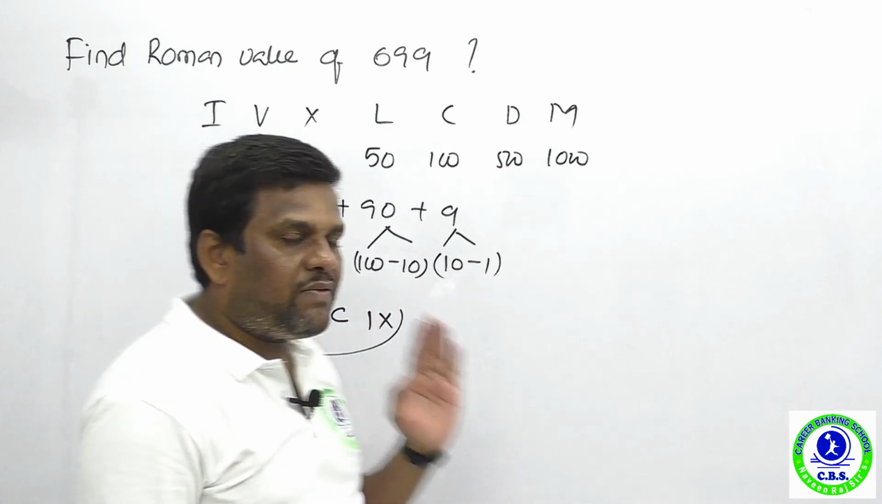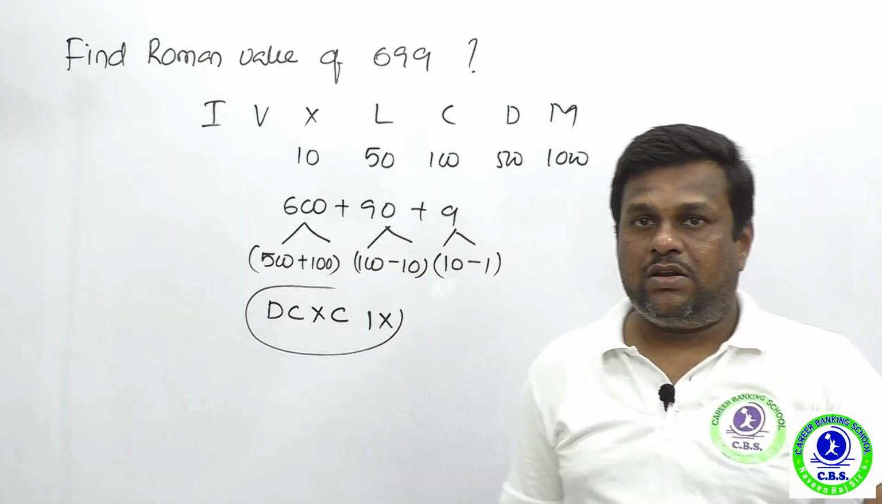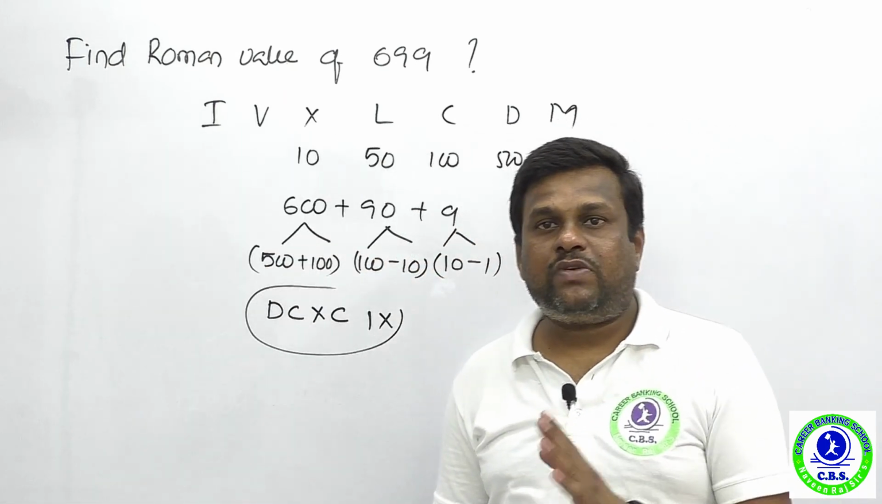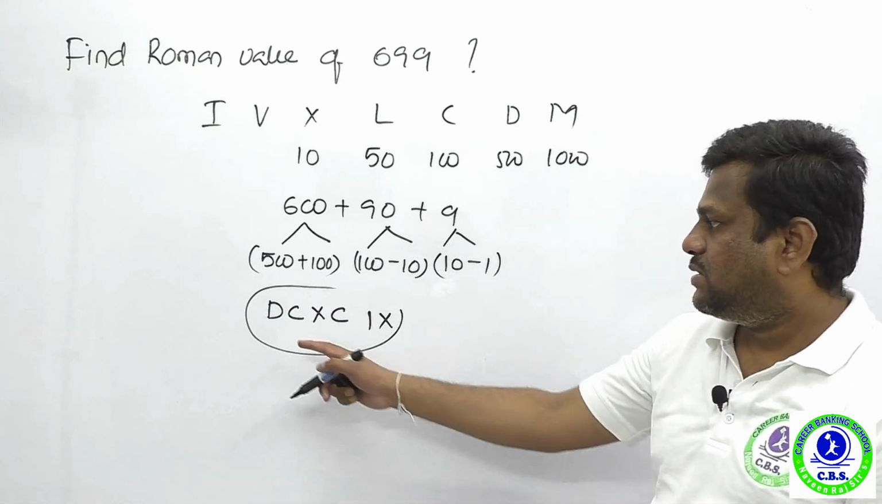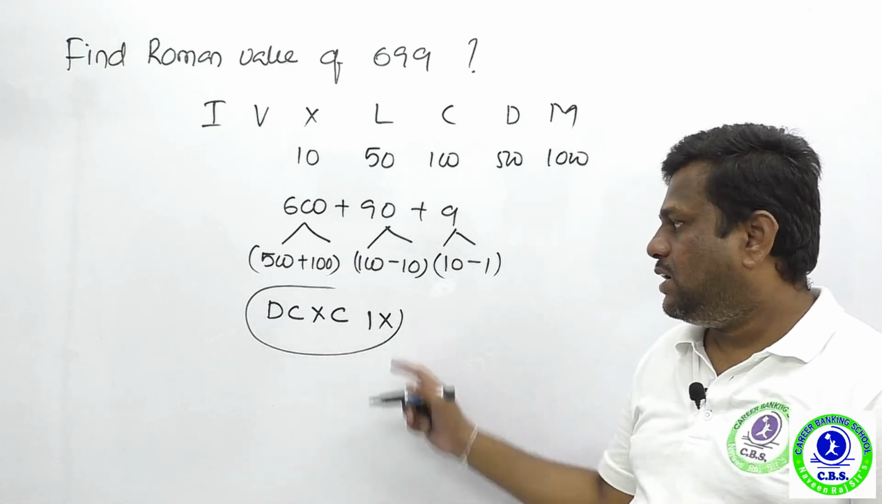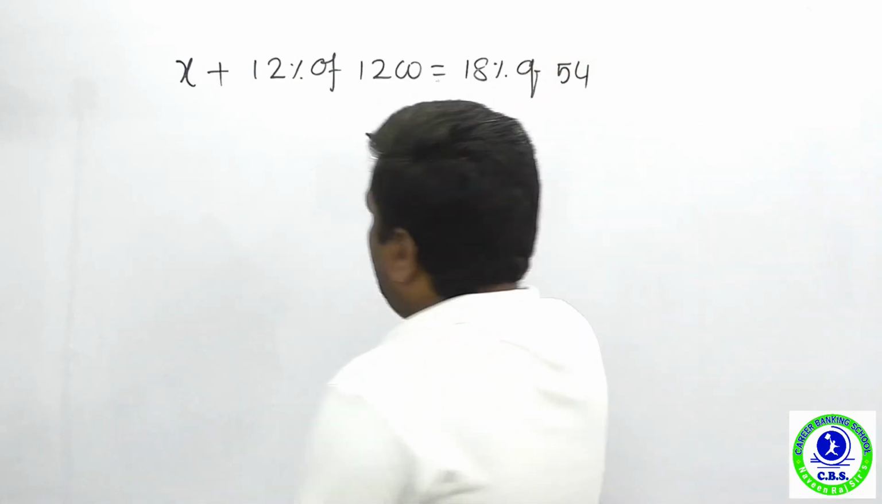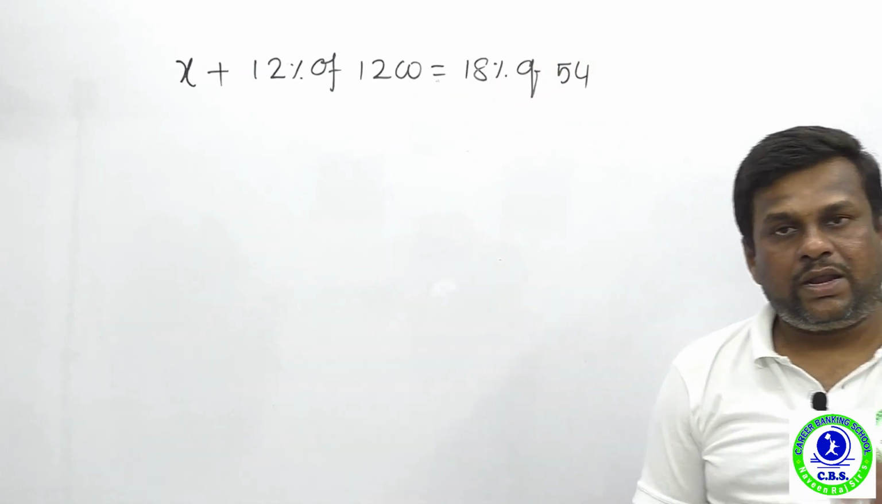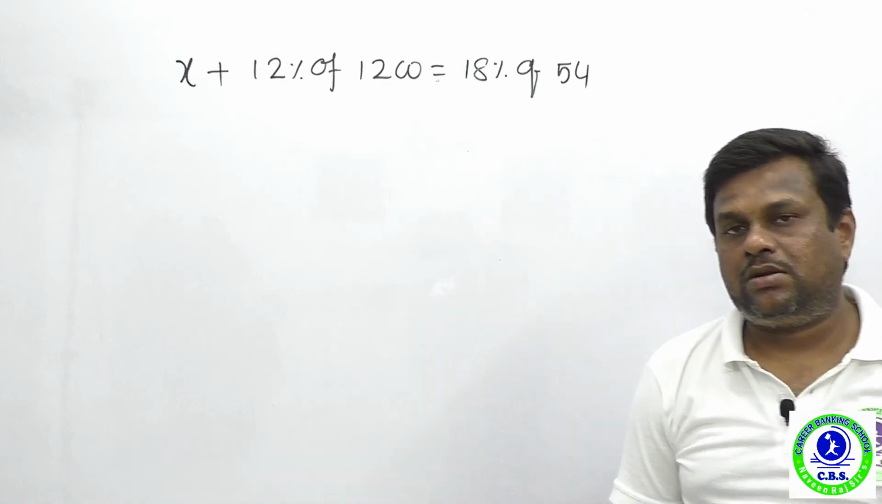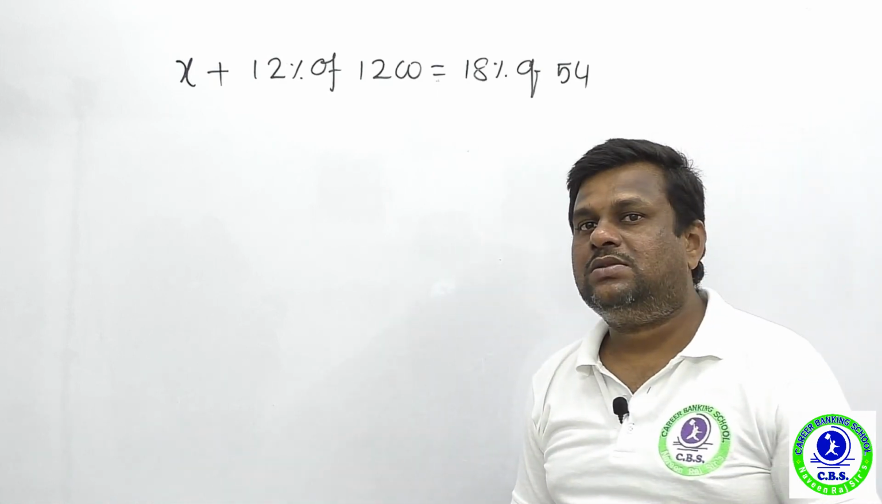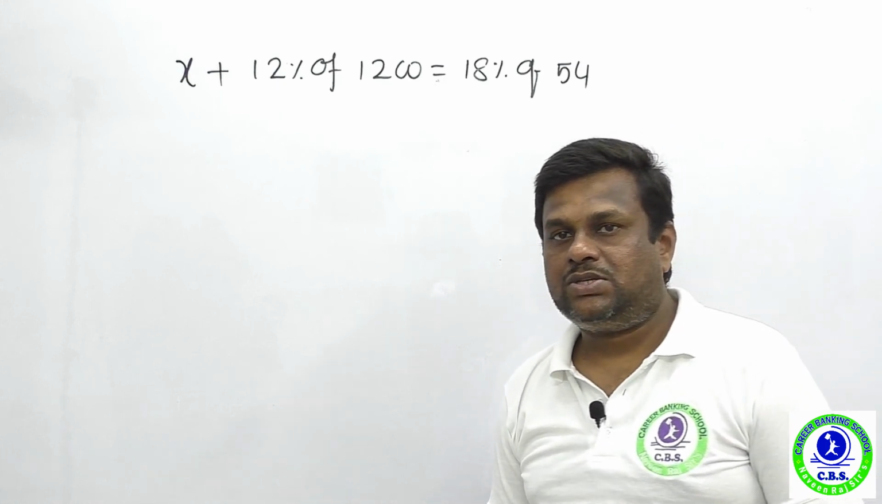Okay. So if you have a plus value, go from left to right hand side. If you got a minus value, go from right hand to left hand side. What is the answer for 699? DCXCIX. This is the right answer for 699 in Roman numbers. So you can answer this question with the handy concepts which I taught in earlier classes. You can watch those classes from the playlist of the simplification department.